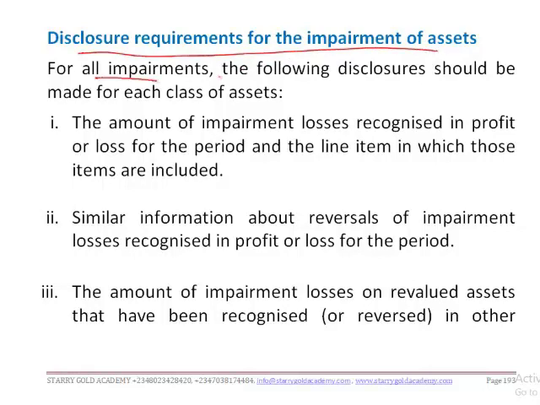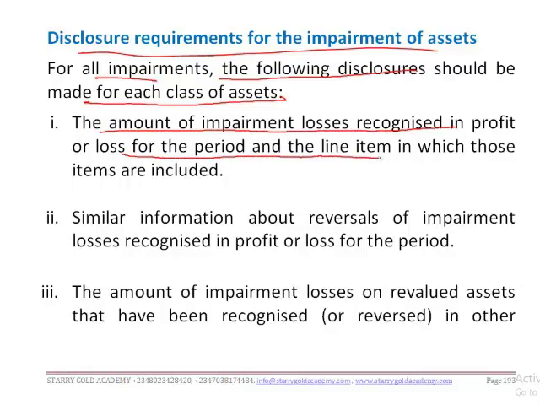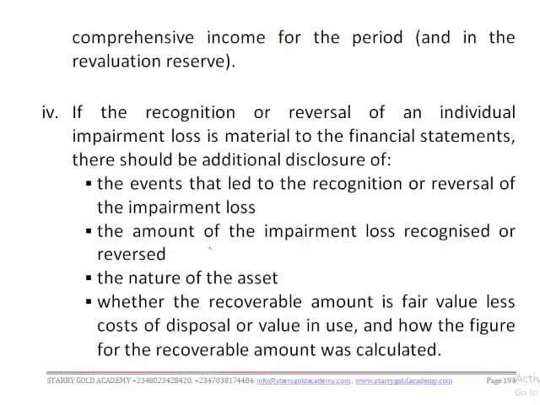Now, for all impairments, the following disclosures should be made for each class of assets. First is the amount of impairment losses recognized in profit or loss for the period, and the line item in which those impairment losses are included. Also, similar information about reversals of impairment losses recognized in profit or loss for the period should be disclosed, and the amount of impairment losses on revalued assets that have been recognized or reversed in other comprehensive income for the period and in the revaluation reserve.